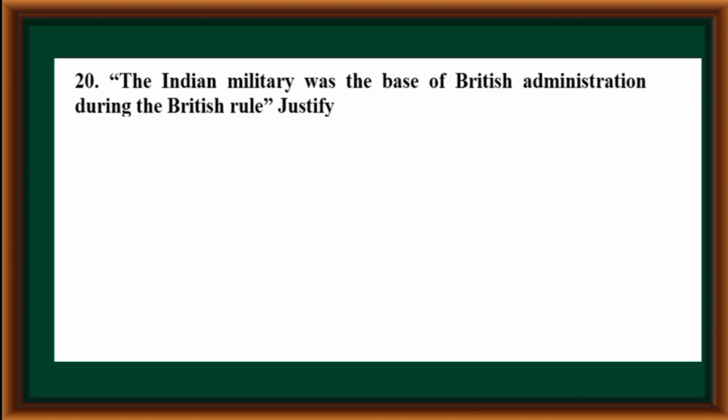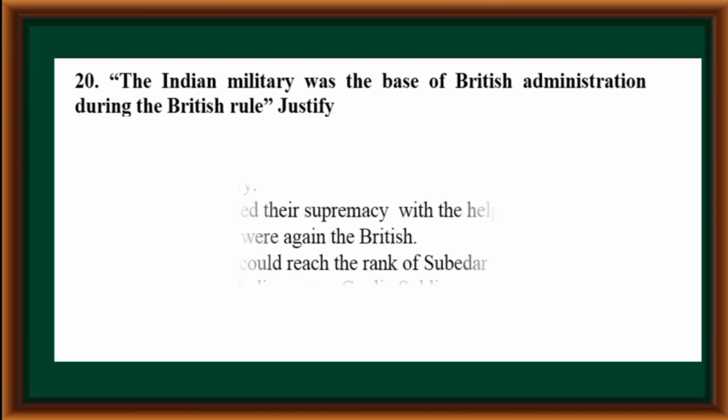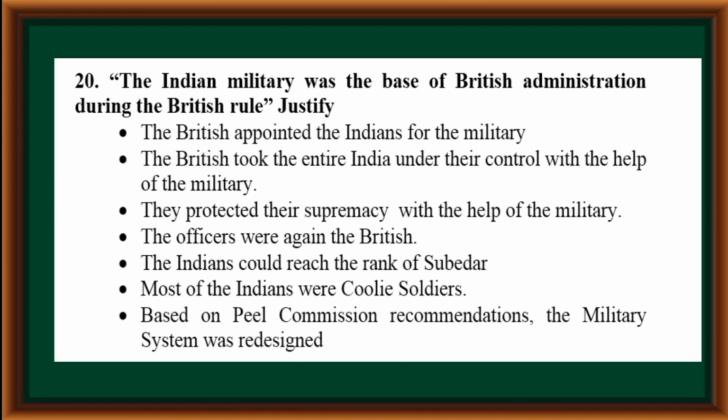The Indian military was the base of British administration during the British rule. Justify. The British appointed the Indians for the military. The British took the entire India under their control with the help of the military. They protected their supremacy with the help of the military. The officers were again the British. The Indians could reach the rank of Subedar. Most of the Indians were coolie soldiers. Based on Peel Commission recommendations, the military system was redesigned.